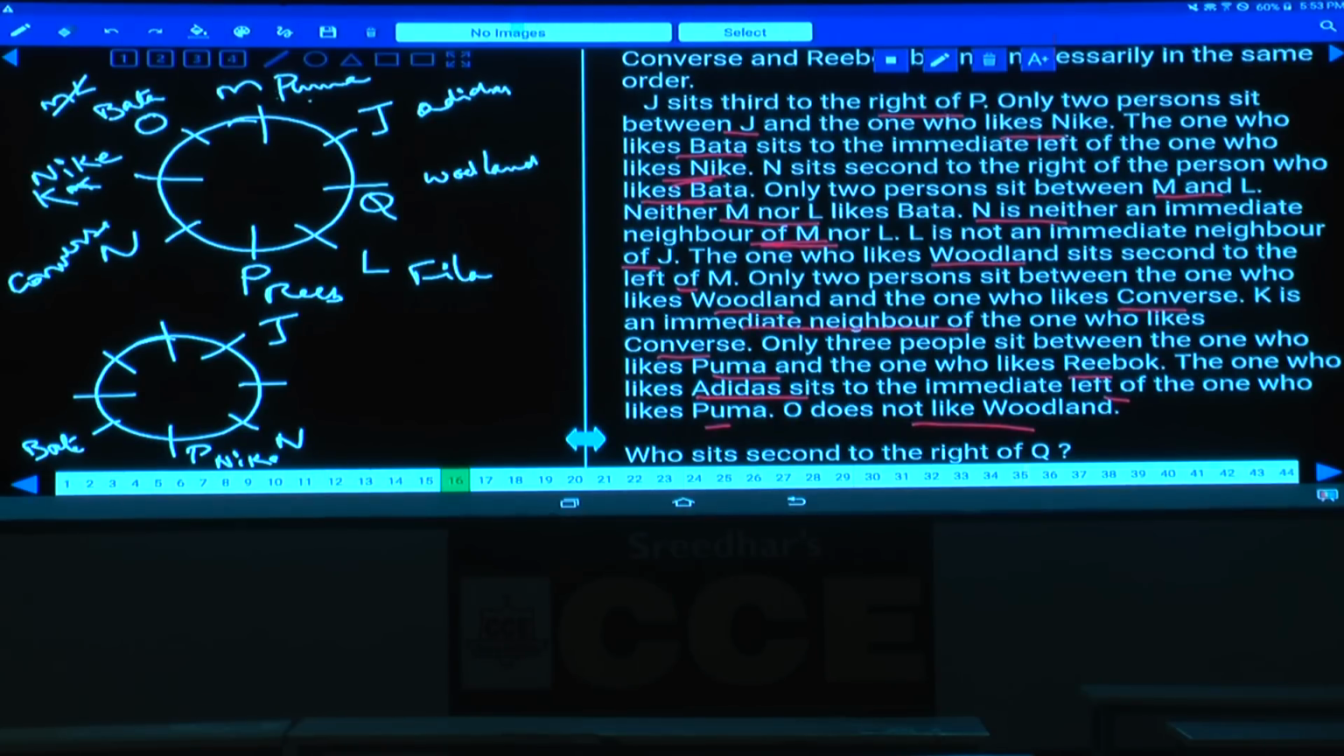Done? Now this is how these 8 persons are seated around this circular table, and each one of them likes a different brand. And question number 16 to 21. Then 22 to 27, these questions are based on coded inequalities.